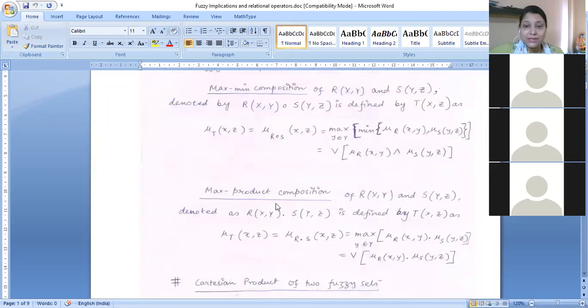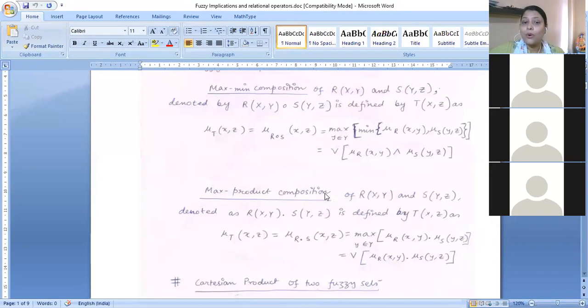As the name suggests, this is the max product composition. By the computational aspects, there is a max term outside the bracket, and here we are going to perform the product operation. That means we are simply multiplying those two membership values, which we obtain from the xy matrix and the yz matrix. So this is what max product composition is.